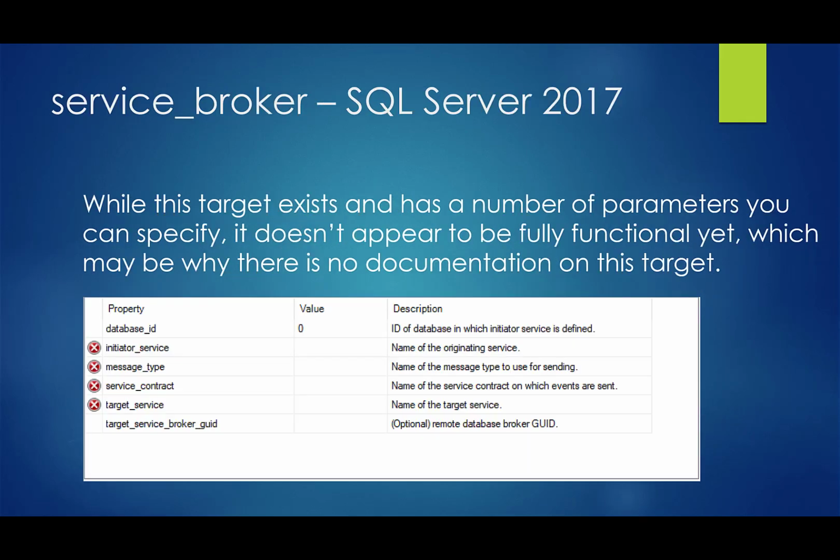In 2017, we introduced the plumbing for a service broker type. These are the parameters. Unfortunately, there's no documentation on this one yet, and from what I've been able to determine, it doesn't actually perform any tasks right now. So it may be that they've started to put the plumbing in place, but just have not completed it yet, and that's why it's not documented.